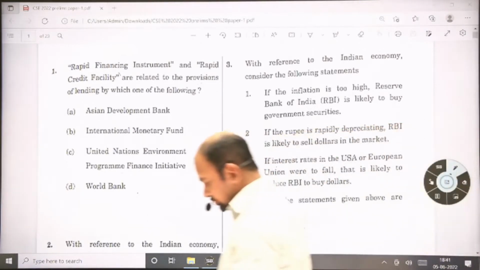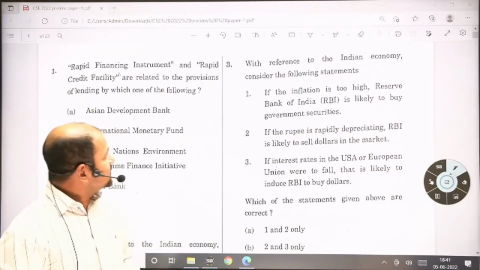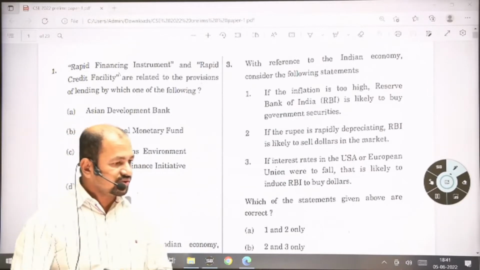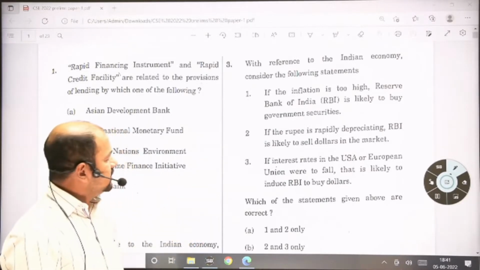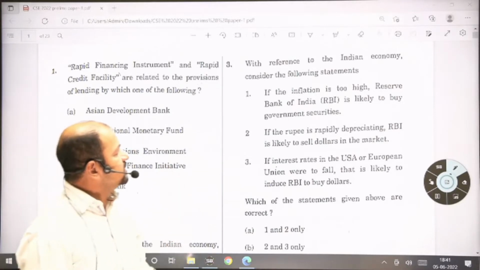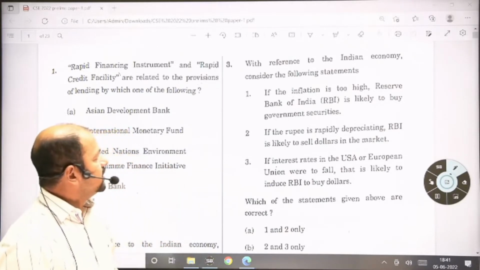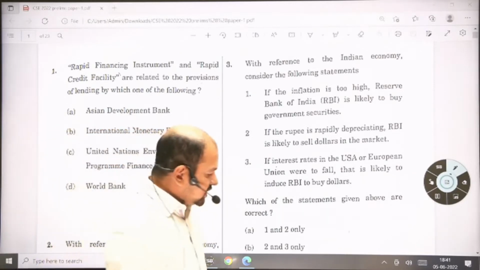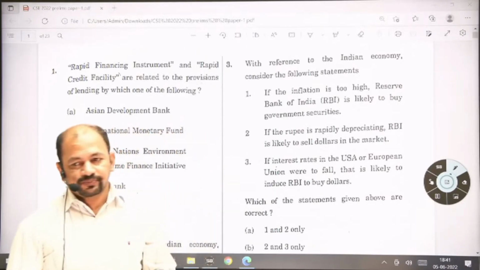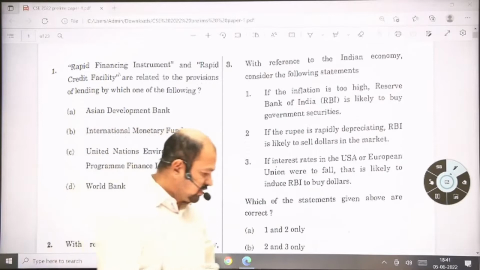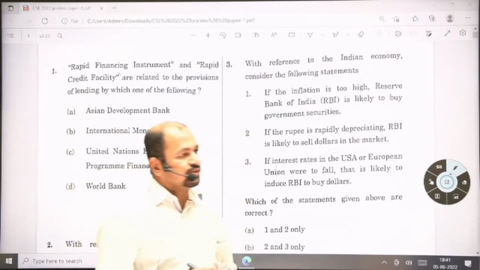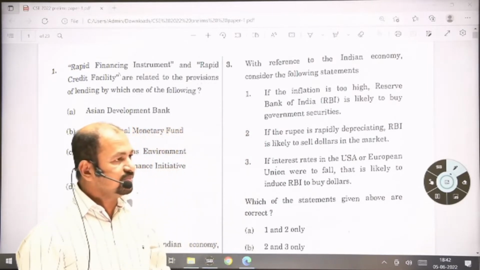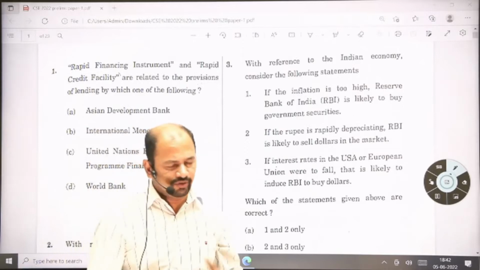Question number 3. Most easiest question. With reference to the Indian economy, consider the following statements. So here you can directly apply your elimination method. So first statement, if the inflation is too high, Reserve Bank of India is likely to buy government securities. There is one concept called open market operations under the monetary policy tools, that is the quantitative tools. Under open market operation, RBI sells and purchases government securities from the open market.